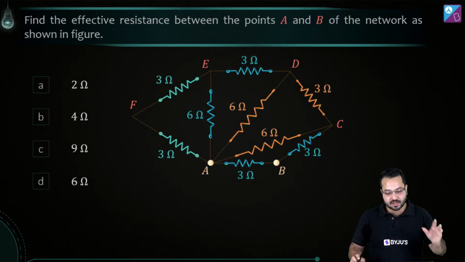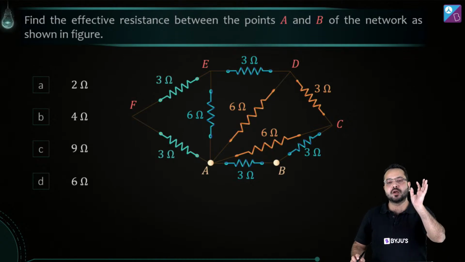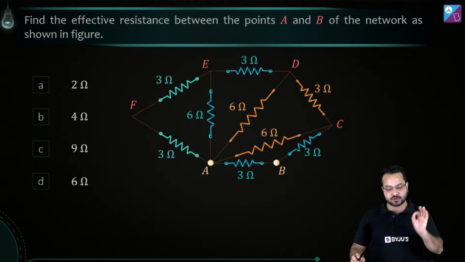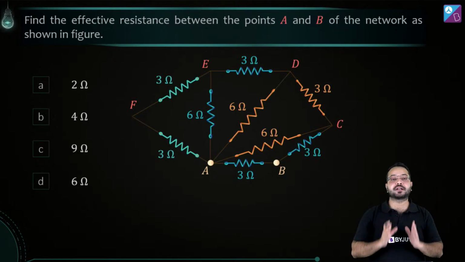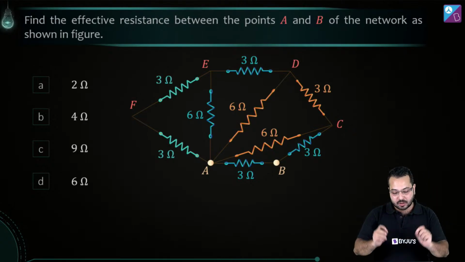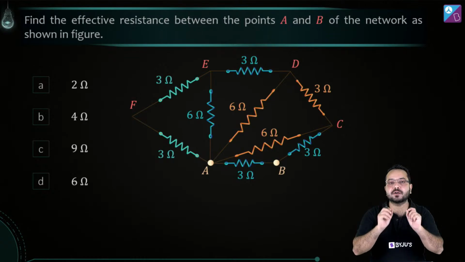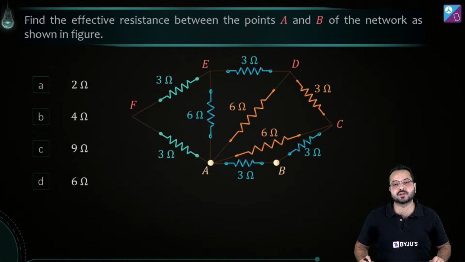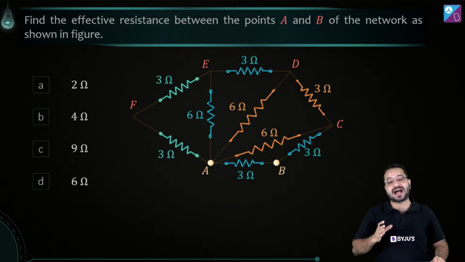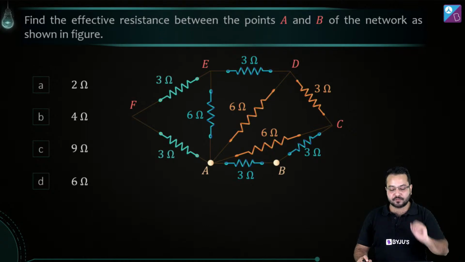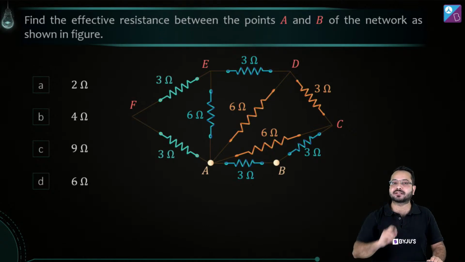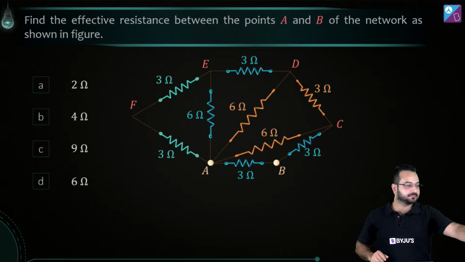Now we have another question over here. The first thing I'm going to ask you is, what is the method that we should use to solve this circuit? You figure it out on your own and tell me. Whether we should use series parallel combination, whether we should use Wheatstone bridge, whether we should use symmetry, or finally, if nothing is there, we have to use KCL or KVL. Now you figure out and tell me what is the method we should use to solve this question.